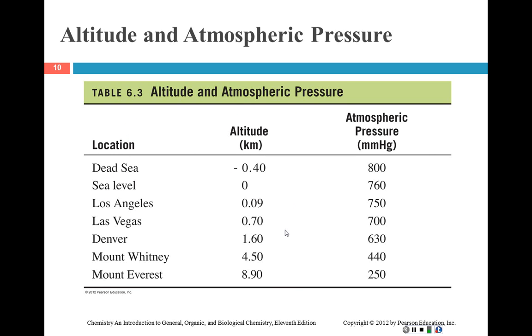At sea level, as I said, we are 0 kilometers of altitude, we have 1 atmosphere of pressure. Los Angeles is also on the coast, so it's pretty close. But you go to Denver. Denver is 1.6 kilometers above sea level, and so you have a lower pressure. The higher you go, the lower the pressure, and that's because the air's thinner, if that makes sense.